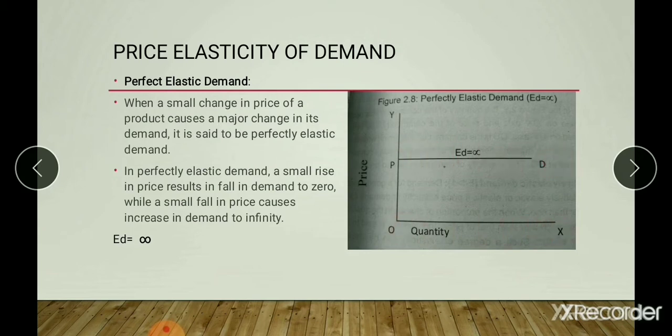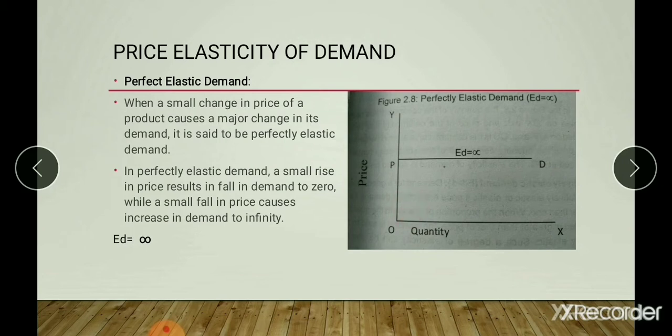When the demand is perfectly elastic, unlimited quantities of a commodity are demanded at the ruling price, and even a negligible or infinitely small increase in price may cause the demand to fall to zero. So with an infinitely small rise in the price of the commodity, the consumer stops buying it. It may reach zero demand.